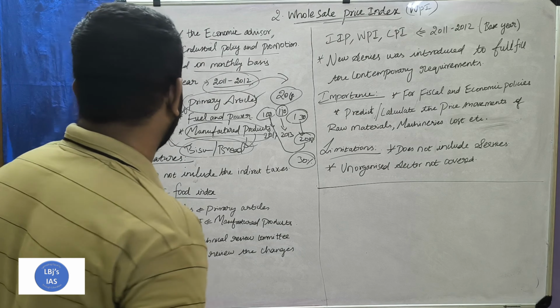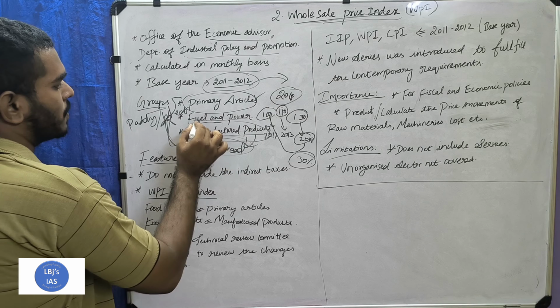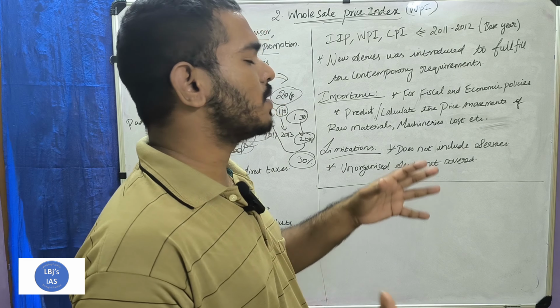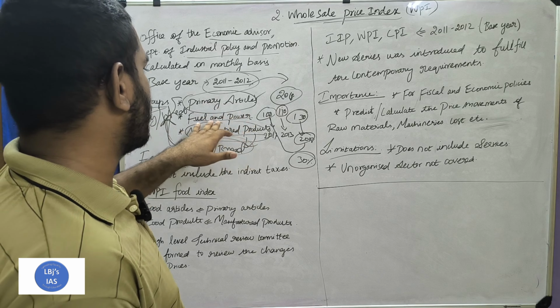So these are the three groups of articles. For manufacturing purposes, fuel and power is used. The wholesale price index is used to calculate the inflation in these three groups: primary articles, fuel and power,